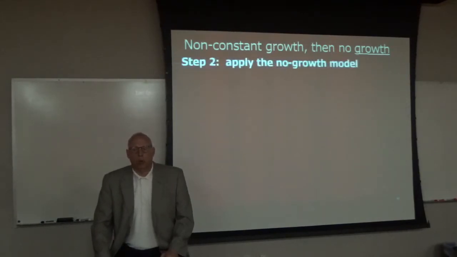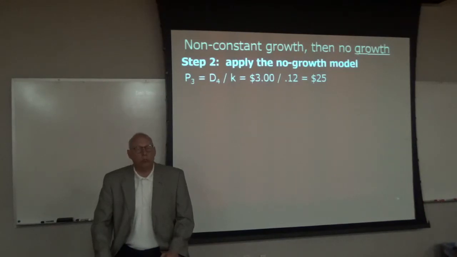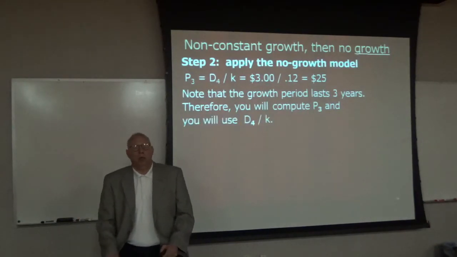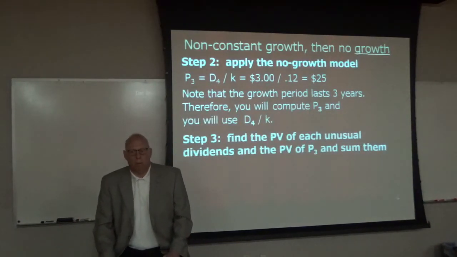Okay? So what will our terminal value be? It's the no growth model. Our terminal value will be D4, which is the same as D3, $3, divided by our required rate of return of 12%. So $3 divided by 12% equals $25. We have now forecast all of our cash flows. It's a 3-year problem, so there will be 4 cash flows: 3 dividends and 1 terminal value. So let's find the present value of our cash flows.